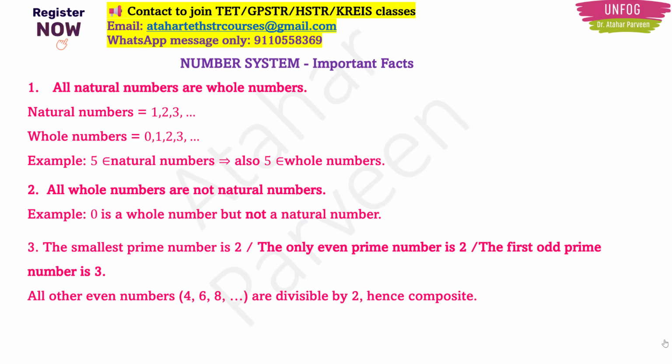Because basically, what is a prime number? The number which cannot be divided by any other number is a prime number. And the number which can be divisible by any other number is a composite number.